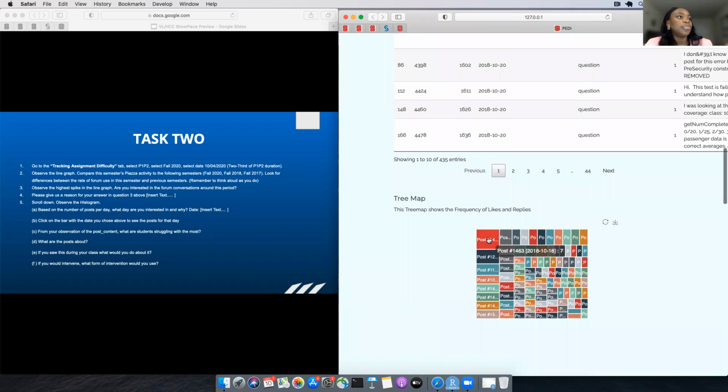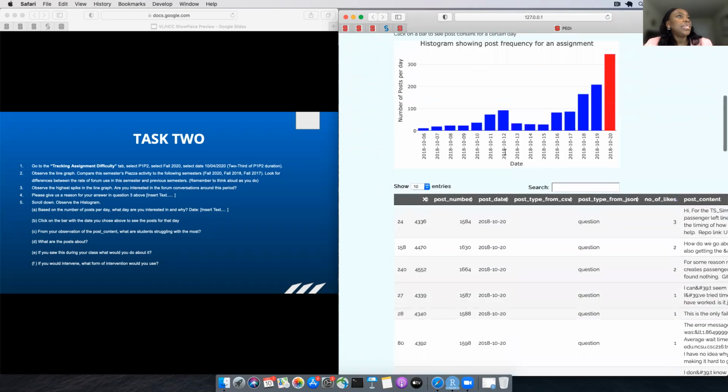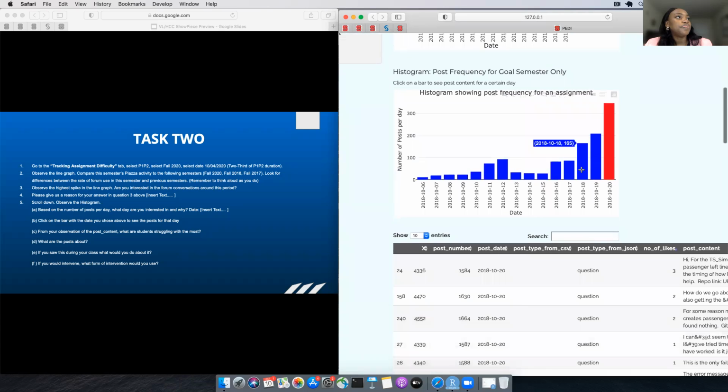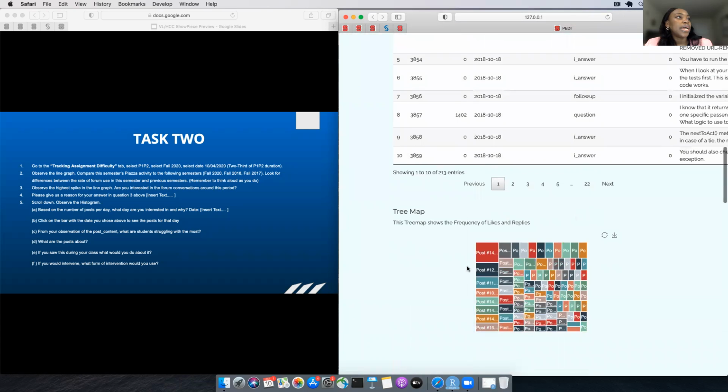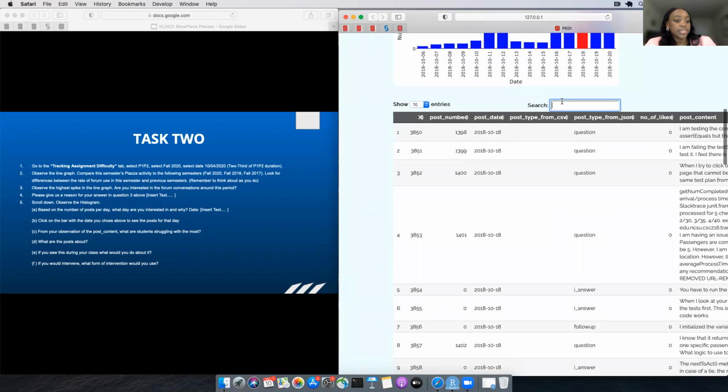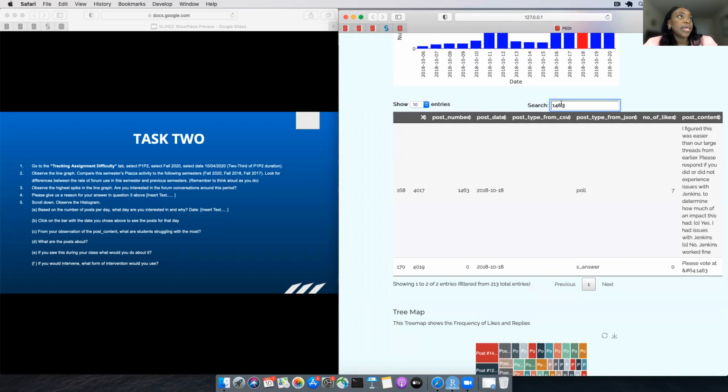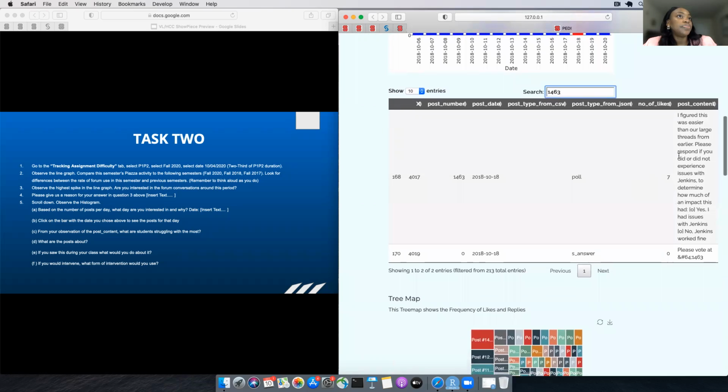If we look at the number of likes, the post with the highest number was made on the 18th of October. I'm reading the contents of this post. The post with the highest number of likes is 1463. I could search for 1463, and then I see the post.